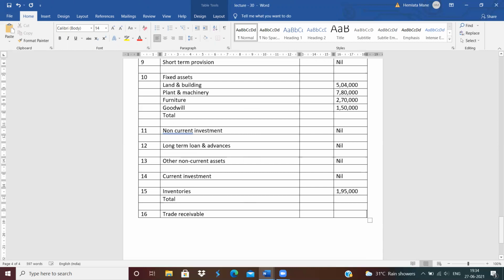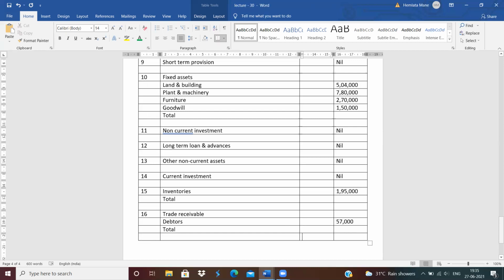In trade receivable, what comes in trade receivable comes the debtors. Then how much is the amount of debtors after deducting the bad debts and RDD? 57,000. So write down 57,000. Leave one line for total. Then again leave one line and give the next heading.